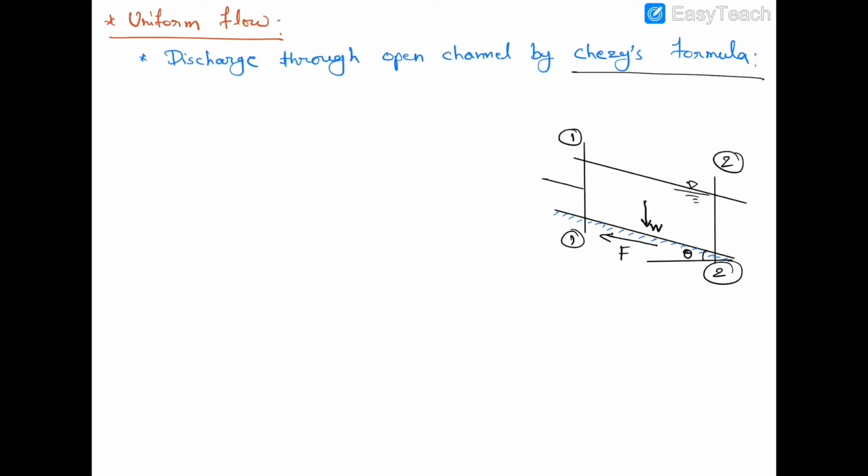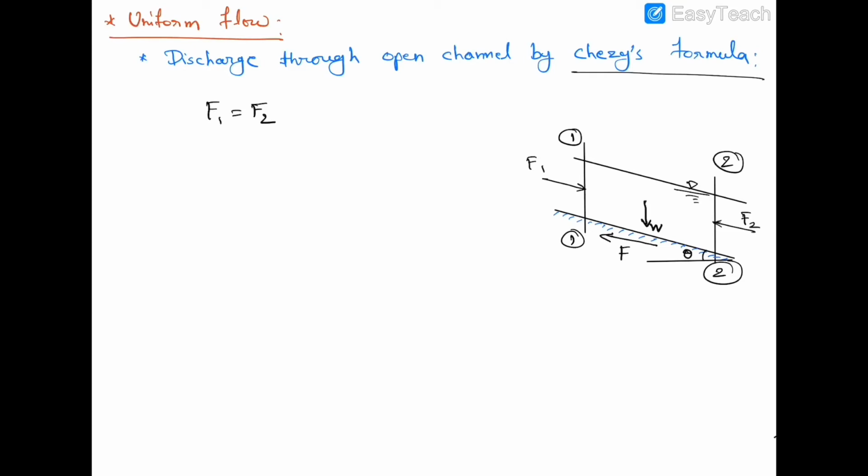Pressure force at section 1-1, F1. Pressure force at section 2-2, F2. As we know, in open channel flow, the flow is taking place only due to gravitational force. That's why the pressure force at section 1-1, F1, and the pressure force at section 2, F2, are equal in magnitude. That's why F1 is equal to F2. So we need not consider these forces because their effect cancels. Okay.